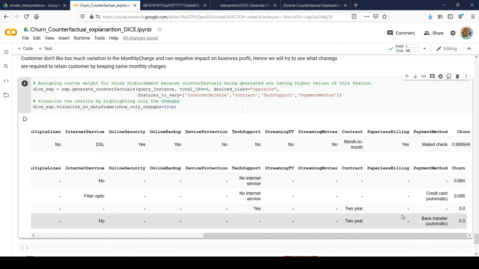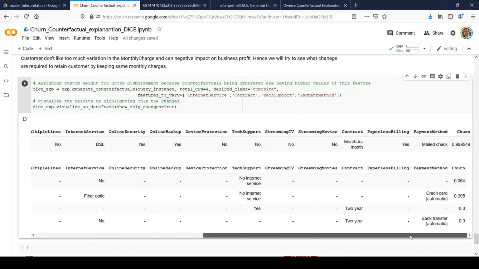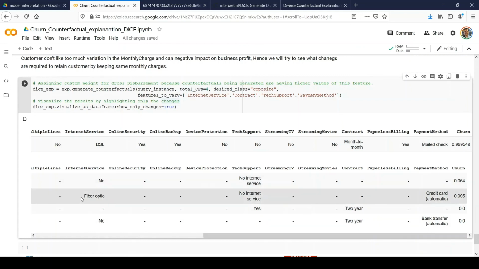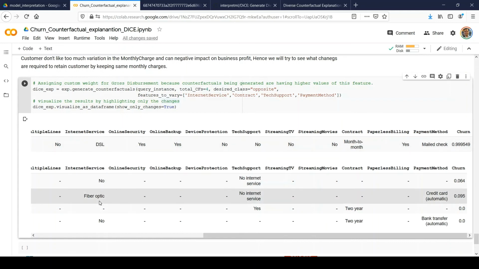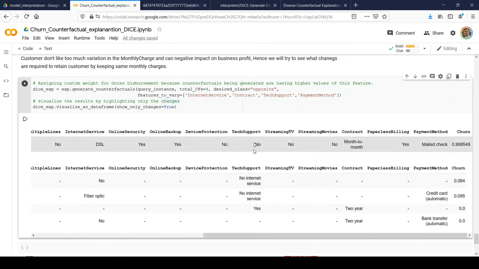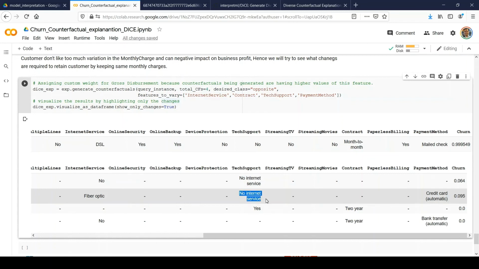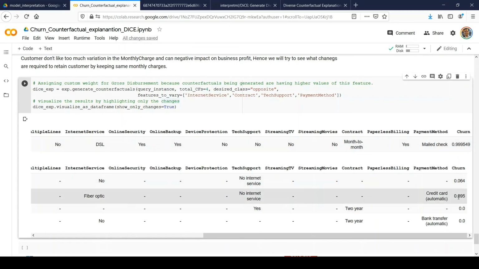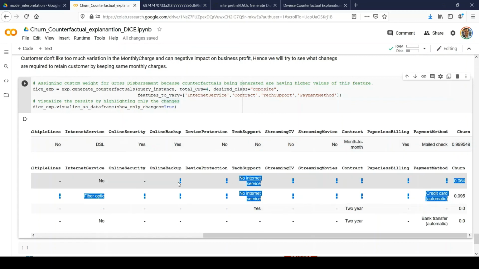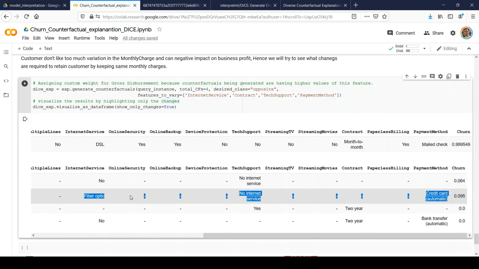So if we review the possible explanations, they contain only different variations of internet service, tech support, contract, and payment method. Okay. If we review some of the explanations provided by the DICE package, it says that if we migrate internet service from DSL to fiber optics, provide tech support as the no internet service option, and change payment method from mailed check to credit card, then probably this will allow us to retain that customer, right?